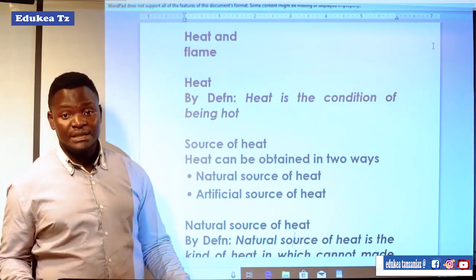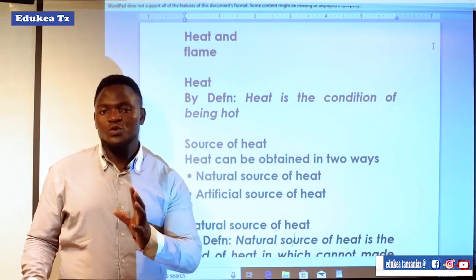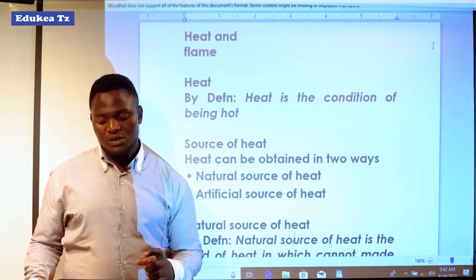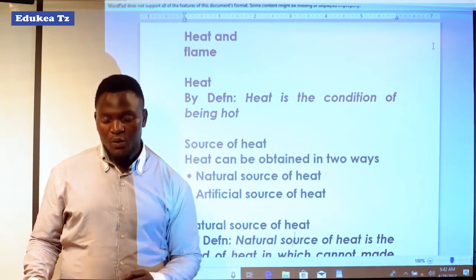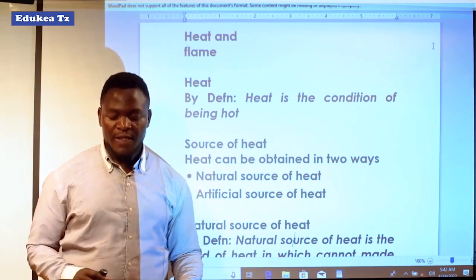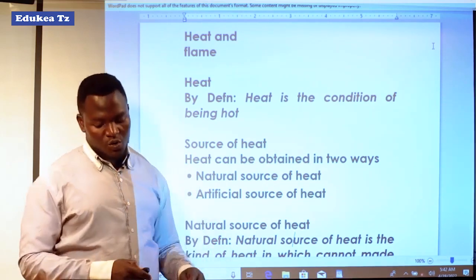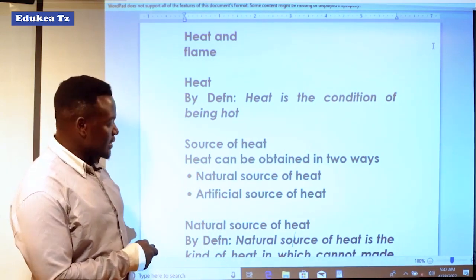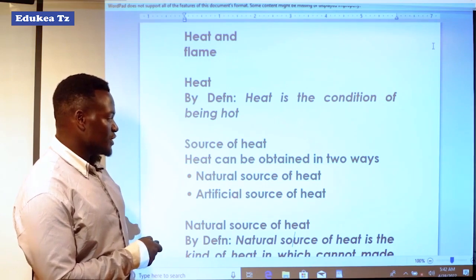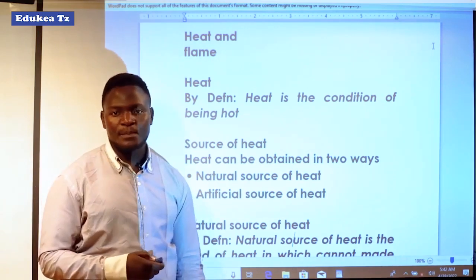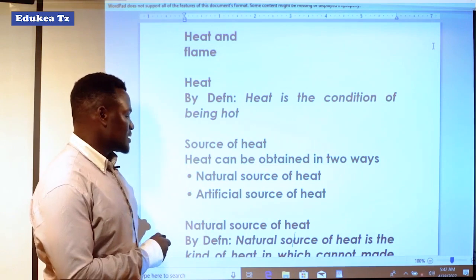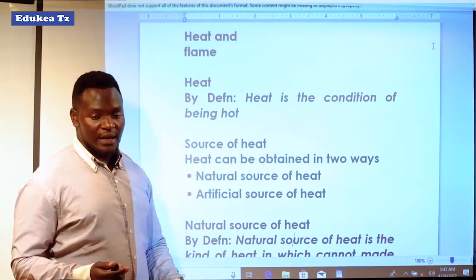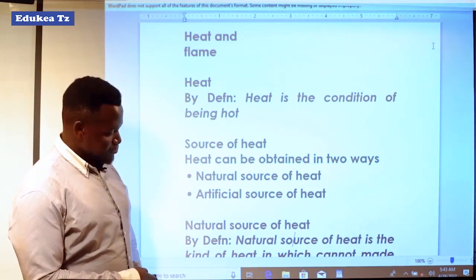As I told you, heat is the condition of being hot of different substances. Now, what are the sources of heat? We have two types of sources of heat. The first one is the natural source of heat, and the other one is the artificial source of heat. Now we are going to look at all of them. We start with the natural source of heat and what it is.